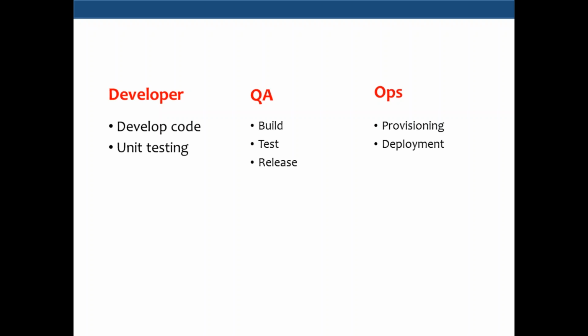But when it comes to pre-production and production, QAs will not have access to them. There is a dedicated team, because the production operations are again separate. QA's responsibility is to test the application, so they don't know everything that should be done in pre-production and production. There is a dedicated team responsible for managing these two environments, pre-production and production: the ops team. So whenever the QA build is successful, QA will send a request to the ops team: hey, our build is working in QA, and this is the build information. You have the files here, and this is where you deploy in the pre-production environment.